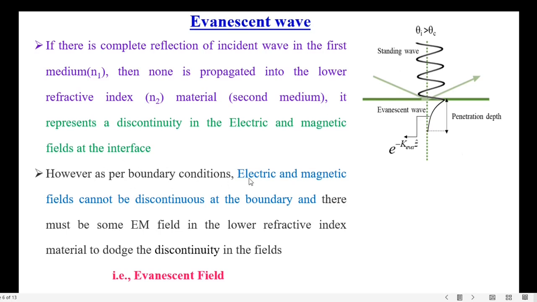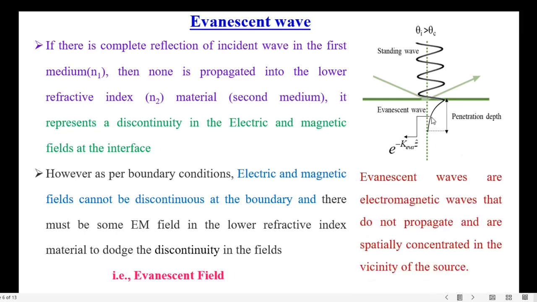However, as per boundary conditions, electric and magnetic fields cannot be discontinuous at the boundary, and there must be some field in the lower refractive index material to avoid the discontinuity in the fields. That is the evanescent field. Evanescent waves are electromagnetic waves that do not propagate and are spatially concentrated in the vicinity of the source.